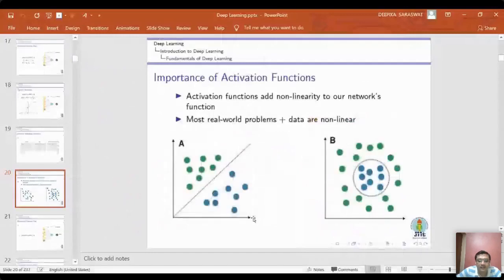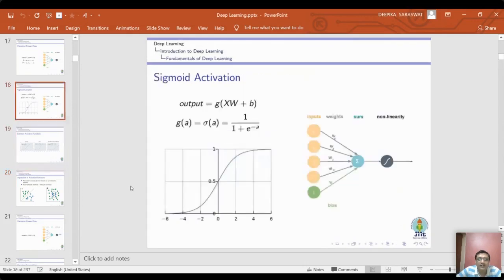Any next query? Sir, one more query from the participant Amit Jaju: is sigmoid a probability function or not? Sigmoid is basically a non-linear activation function. It is not generating any probability. It is a non-linear activation function, and it just generates a value in between 0 and 1.